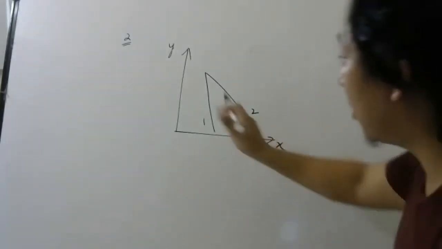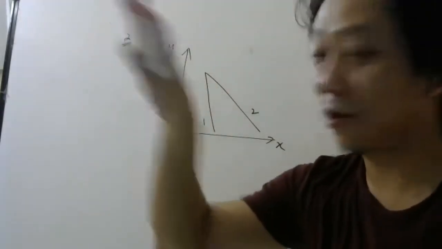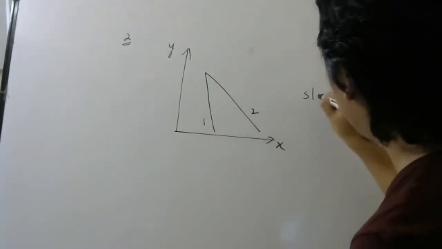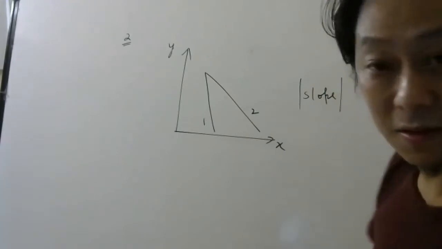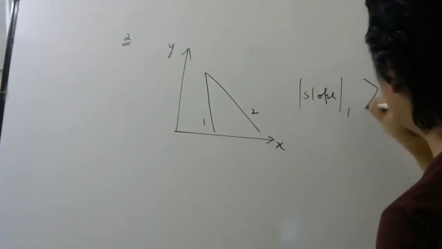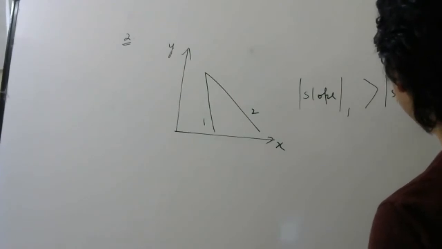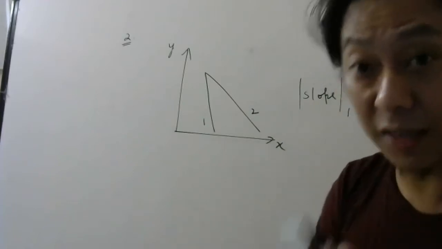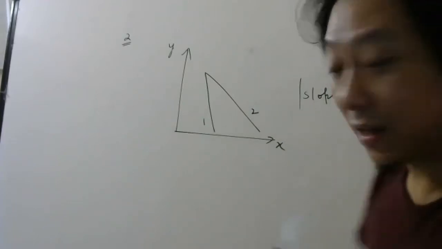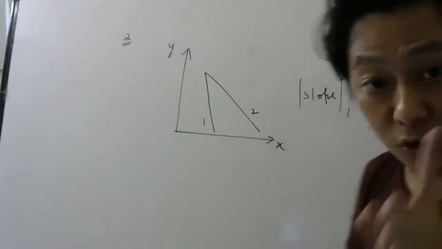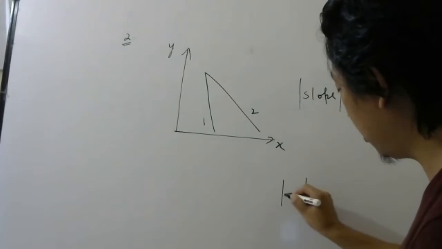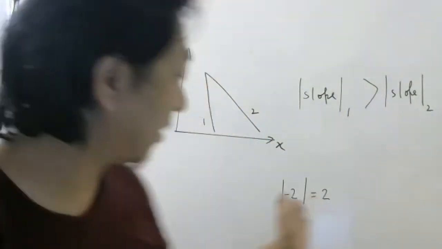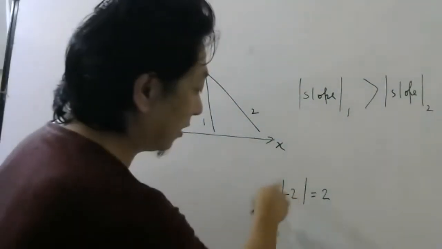So I am talking about which mountain has more slope. Obviously, look at the graph. This has more slope. So the slope of 1, but you have to remember it is magnitude, modulus you have to write, is greater than the slope of 2. I am sure most of you thought 2 because you thought in terms of negative slope. That is correct actually, but since I spoke about "more", I was talking about modulus. Modulus everyone knows: modulus of -2 is 2. Even if you don't know, now I have explained. Modulus means the positive value of the quantity.